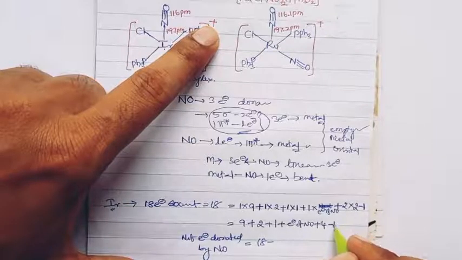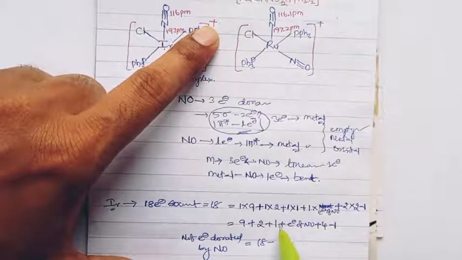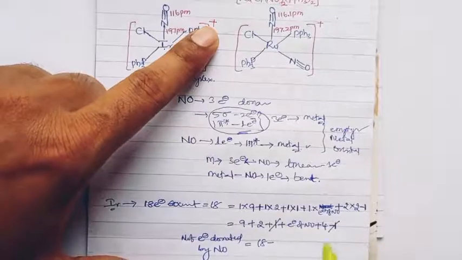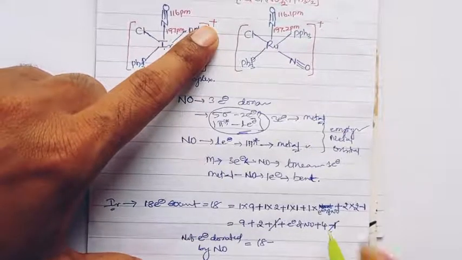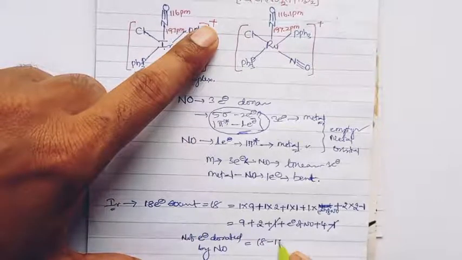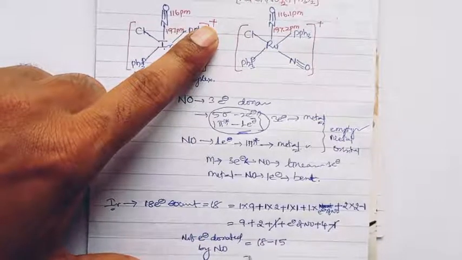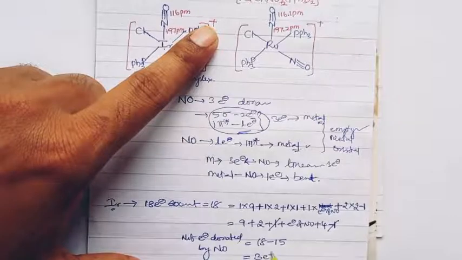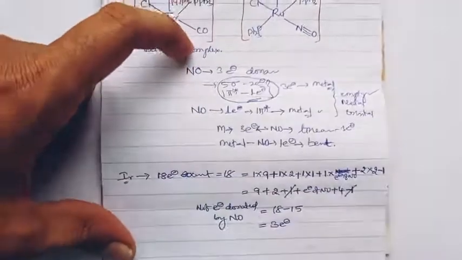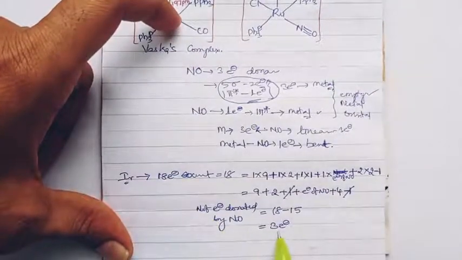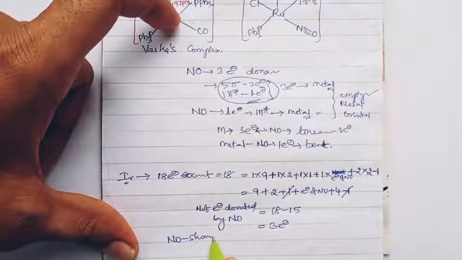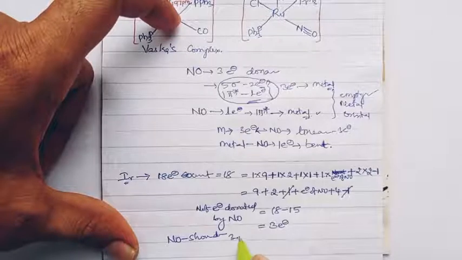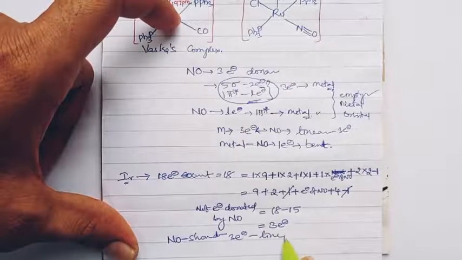So now this plus 1 and this minus 1 cancel. 9 plus 2 is 11, 11 plus 4 is 15, so 18 minus 15 comes to 3. So this shows that the nitrosyl donating electrons are 3, nothing but the nitrosyl should be a 3 electron donor in linear bonding mode.